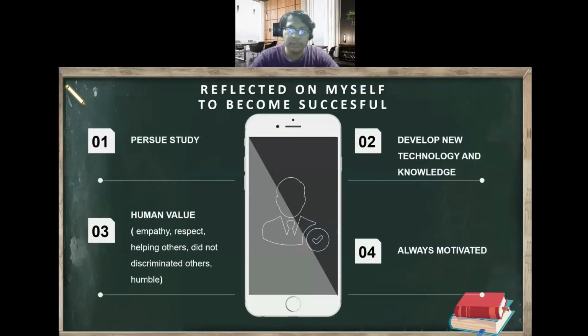Reflected on myself to become successful. First is to pursue my study, be hardworking and focus on my study, and later on further my study, maybe in PhD or master's degree. Second is to develop new technology and knowledge. Third is to always remember human values, for example, empathy, respect, kindness, helping others, not discriminating against others, and always being humble. Fourth and lastly is to always be motivated and never give up to achieve your dream.